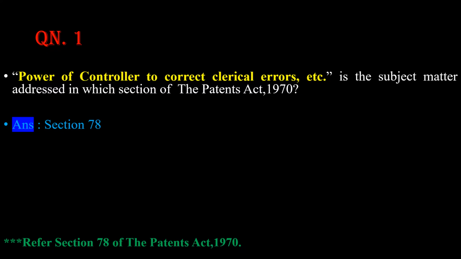So friends, after refreshing our memory from the old slides, let us continue with our question series. Question number 1. Power of controller to correct clerical errors etc. is the subject matter addressed in which section of the Patents Act 1970? And the answer is section 78. So please refer section 78 of the Patents Act 1970.